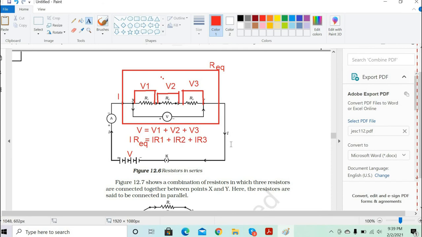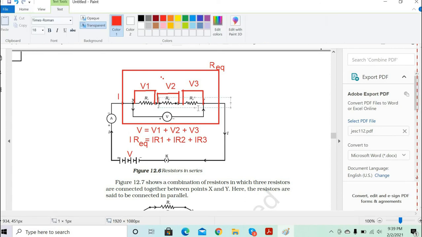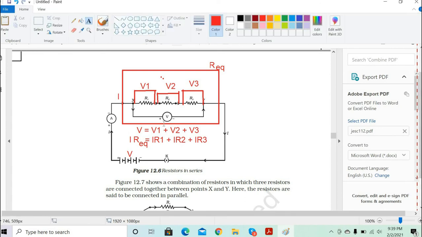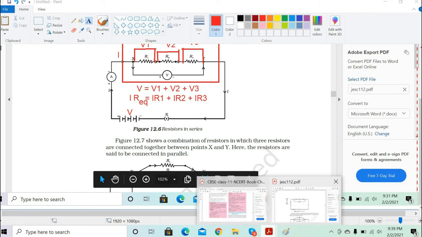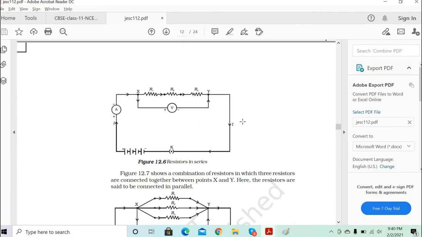So in series, you just have to add all the resistances. Total resistance will be equal to R1 plus R2 plus R3. Got it? So if R1 is 10 ohm, R2 is 10 ohm and R3 is also 10 ohm, what will be the total resistance? R1 plus R2 plus R3, all are 10 ohm. The total is 30 ohm. Correct. Understood this part? Clear?